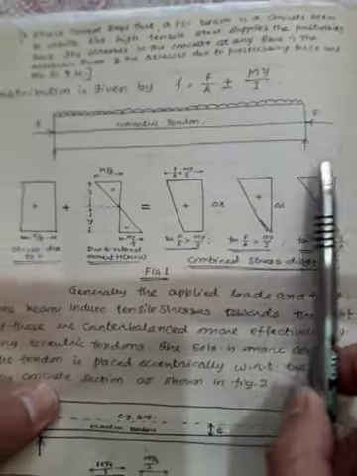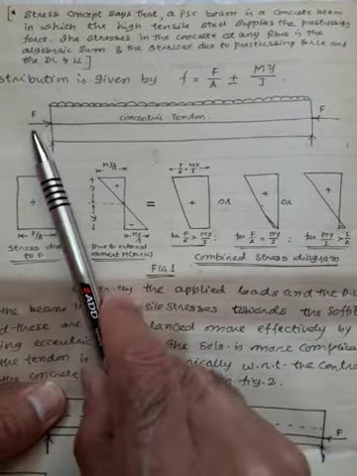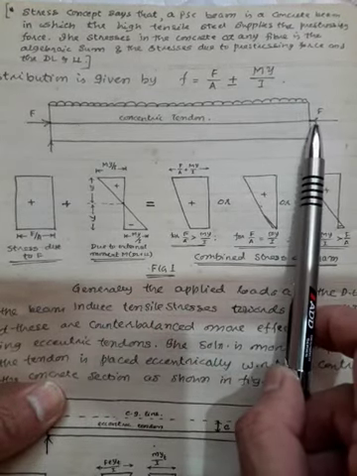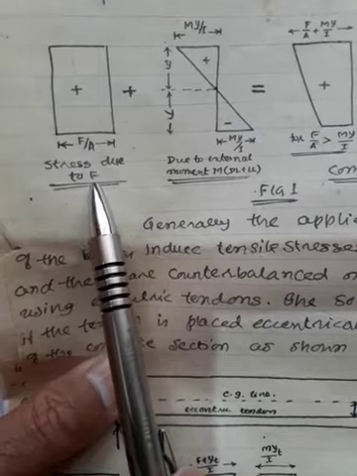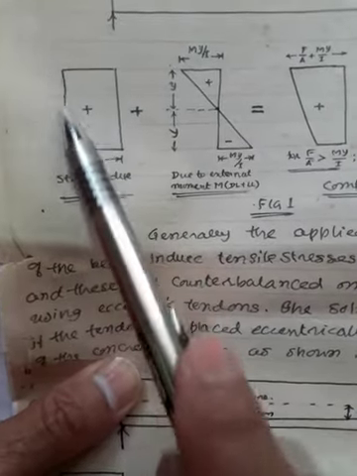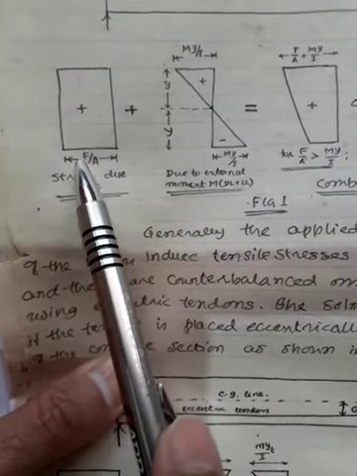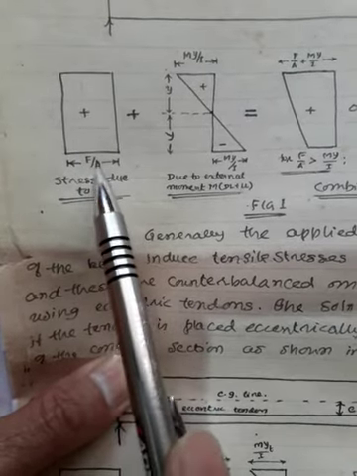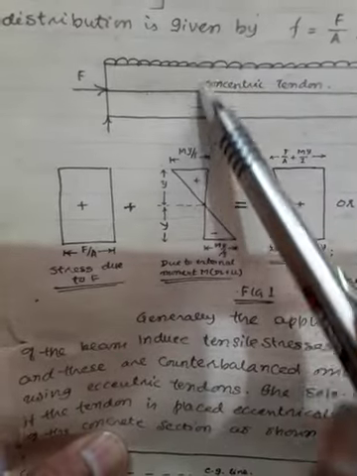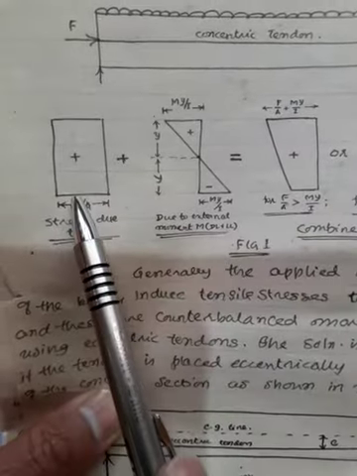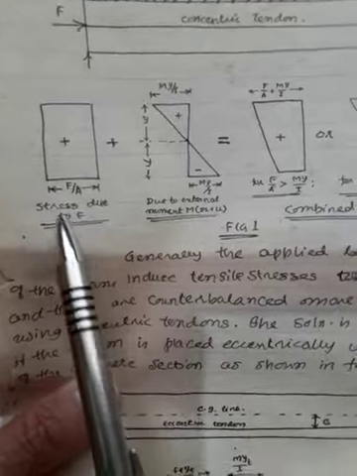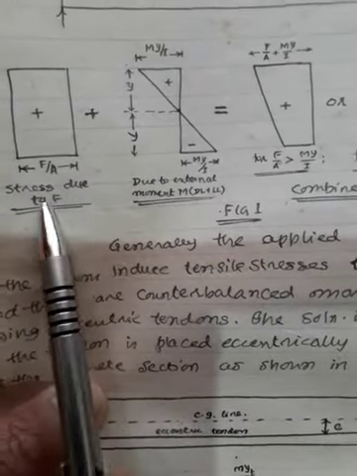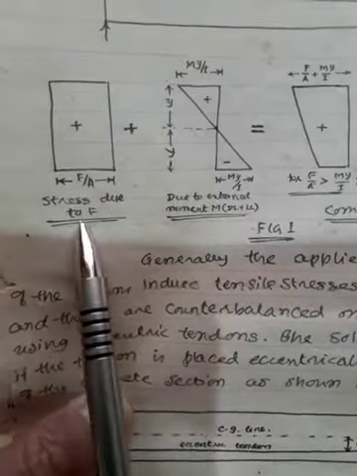See now, since you have applied a pre-compressive force to this beam, you will see that the stress due to this pre-stressing force will be F by A, where F is the pre-stressing force applied and A is the area of cross section of this beam. F by A will give me the stress in the beam due to the application of the pre-stress. Here I have written stress due to F.